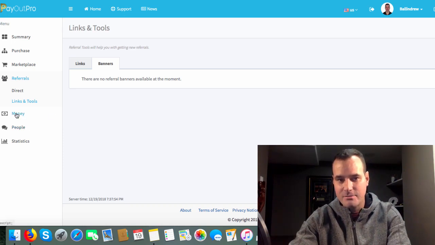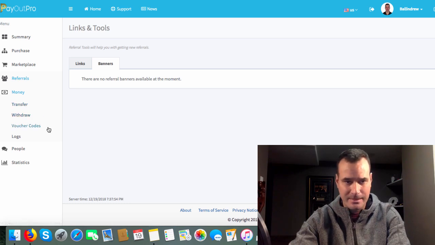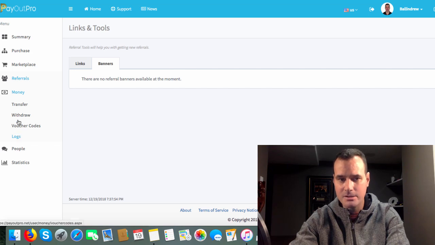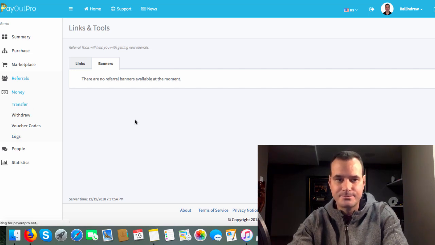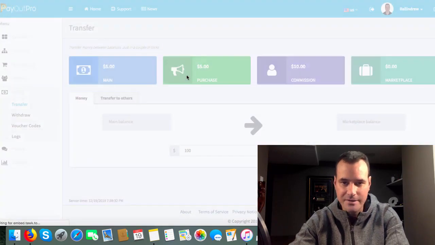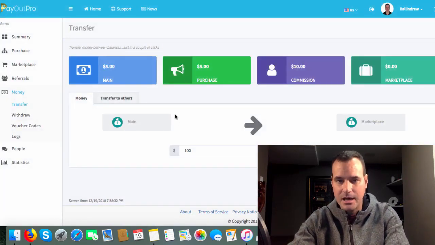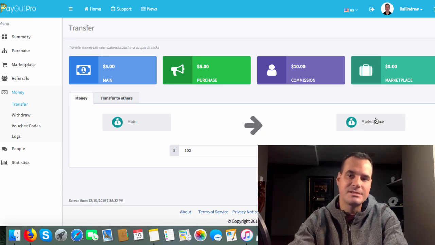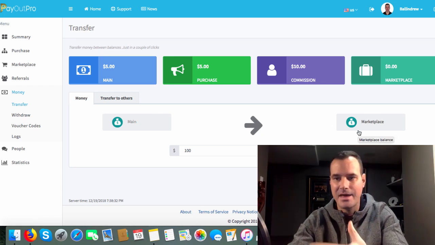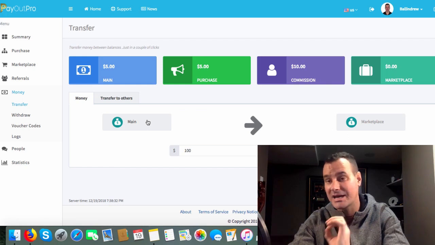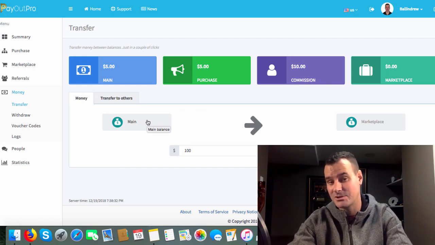Let's shoot on over here to money. So this is where you're going to find your transfers, withdrawal, voucher codes, and logs. Okay, so we'll start up here with transfer. On this page here, what you can do is transfer from your main balance to the marketplace. So this is how you would purchase something inside that marketplace. You can actually purchase from your earnings balance, guys, which is really, really cool. It makes it kind of an internal thing.